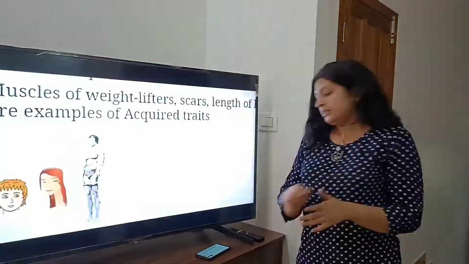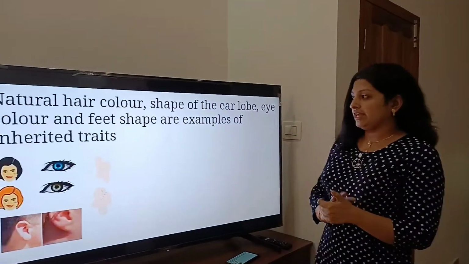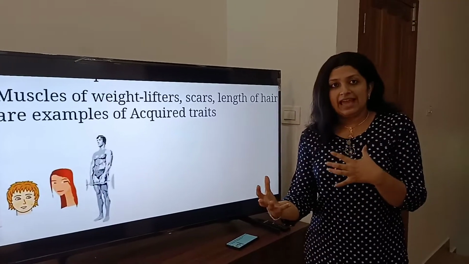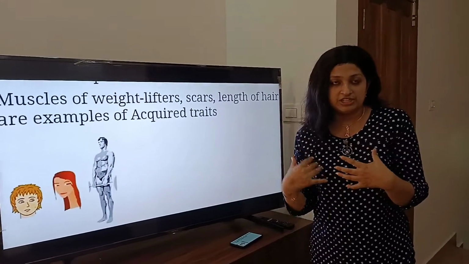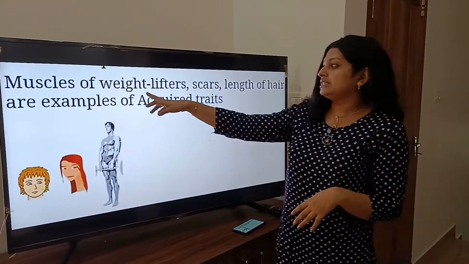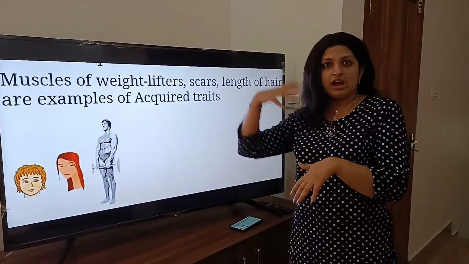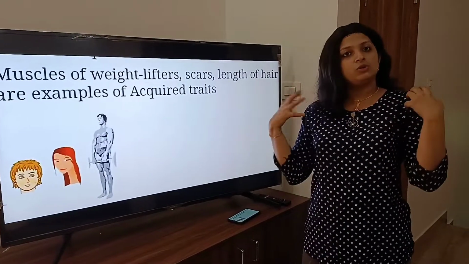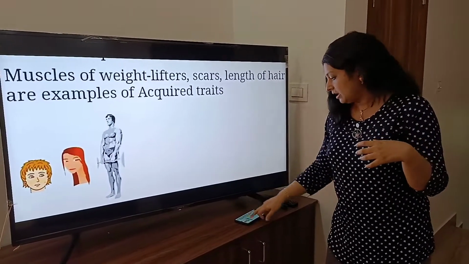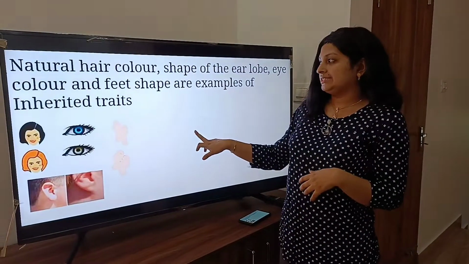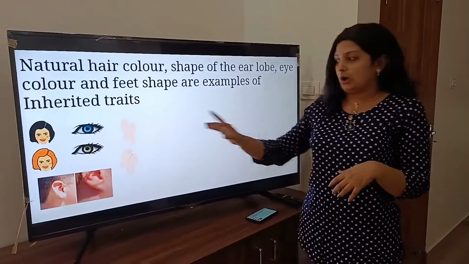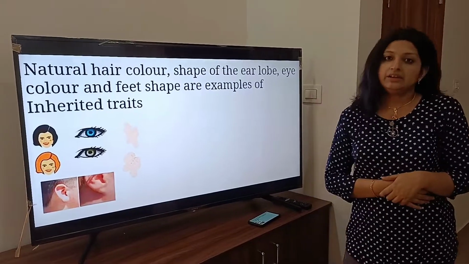Now, there are two types of traits, acquired traits and inherited traits. What are acquired traits? Traits that are not passed from generation to generation, which we build up during our life period. Examples are the muscles of weightlifters. If my father is a weightlifter, it doesn't mean that I too have the same muscles. No, it is an acquired trait. Scars, length of the hair, etc. And what do we mean by inherited traits? Like I told you, the shape of the earlobe, eye color, etc. All these are examples of inherited traits.